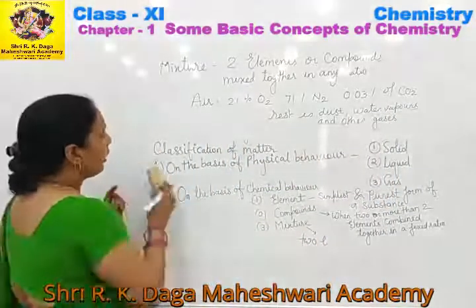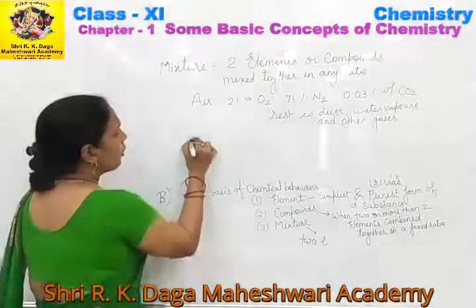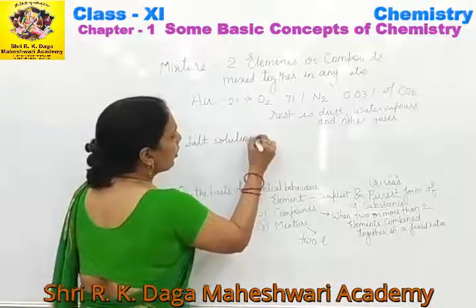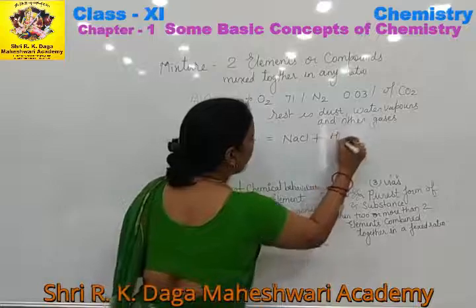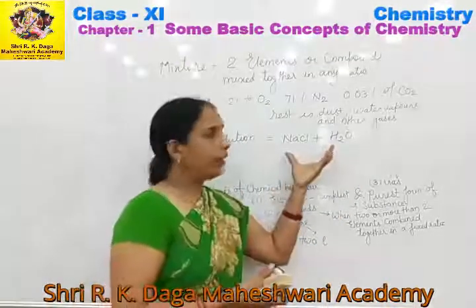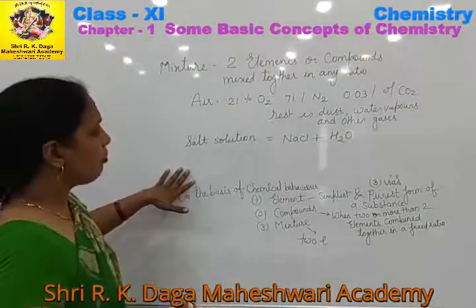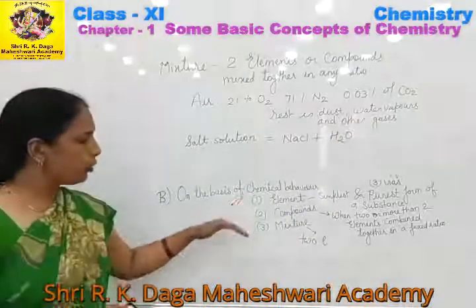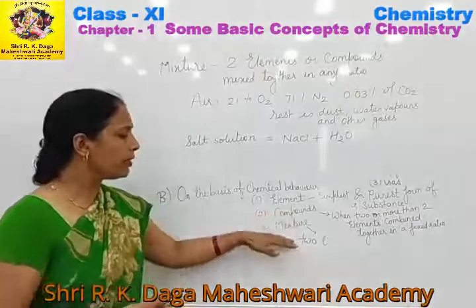In another way, we can take another example, salt solution. Salt solution is also a mixture in which salt, NaCl, and water are mixed together. So the ratio of NaCl and water is not definite. It is changeable. So these are the examples of the mixture. So on the basis of the chemical behavior, the matter is classified into three classes. Number 1 is element, number 2 is compound, and number 3 is mixture.